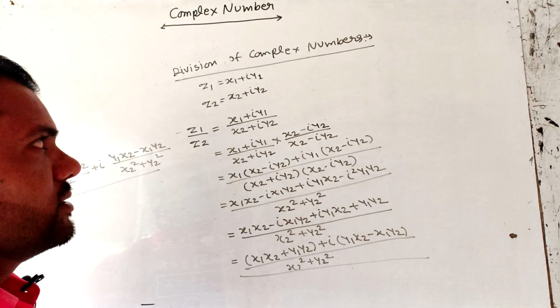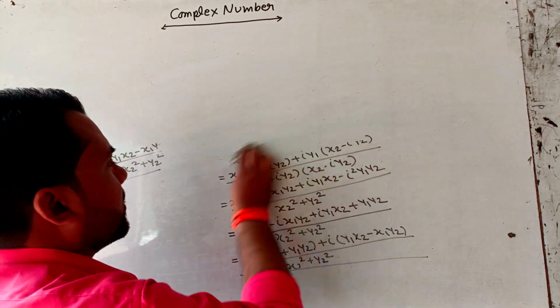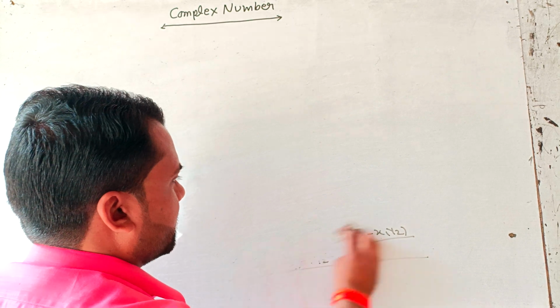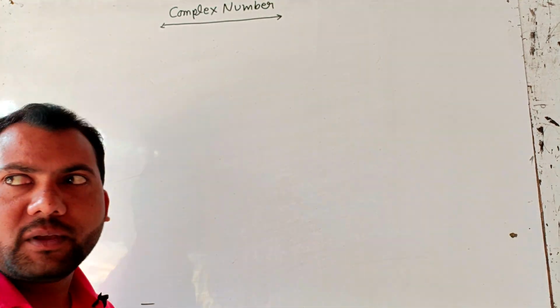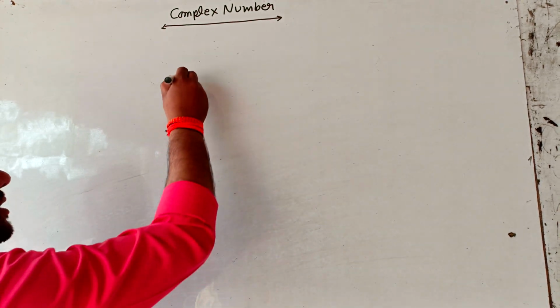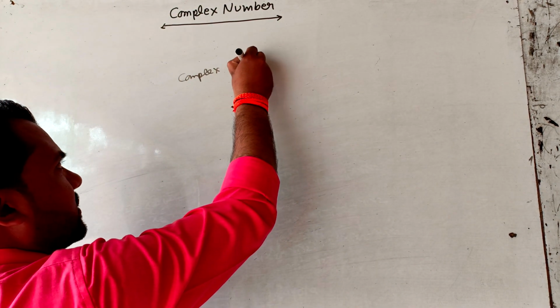Again we see complex conjugate. Next topic is complex conjugate.